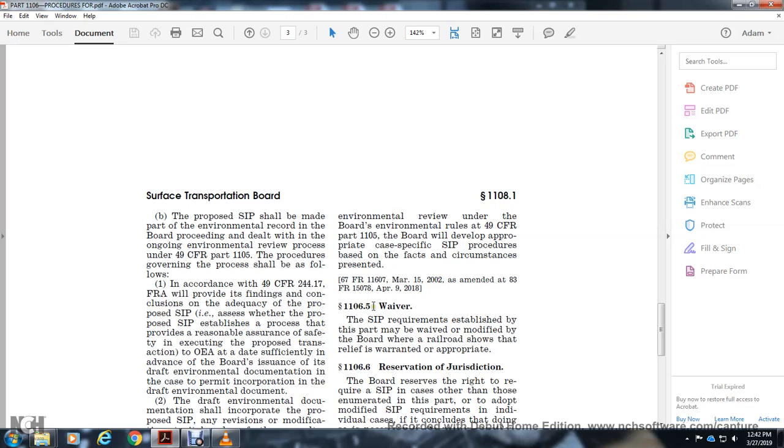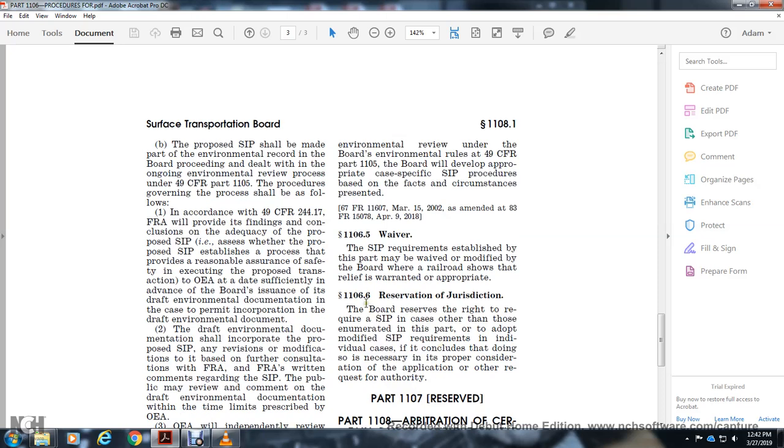1106.5 Waiver. The safety integration plan requirements established by this part may be waived or modified by the Board when the railroad shows that such relief is warranted and appropriate. 1106.6 Reservation of jurisdiction. The Board reserves the right to require a safety integration plan in cases other than those enumerated in this part, or to require modified safety integration plans, in order to conclude that it is doing the necessary and proper consideration of the application or requested authority.